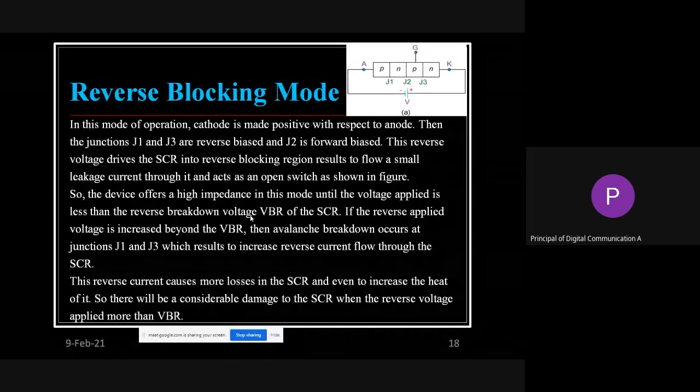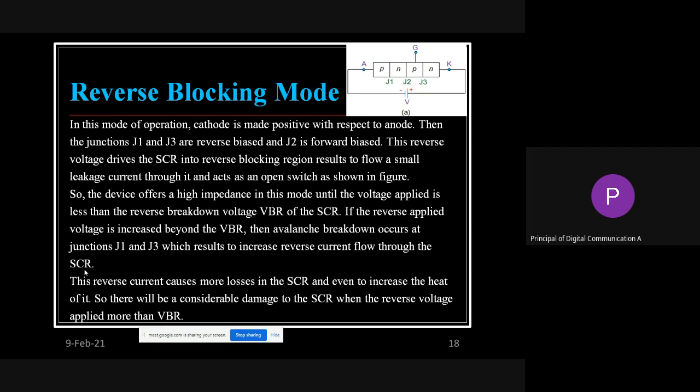That is called the avalanche breakdown. If the reverse voltage is increased beyond VBR, that is breakdown voltage, then avalanche breakdown occurs at J1 and J3. These two junctions collapse and reverse current flows through the SCR.